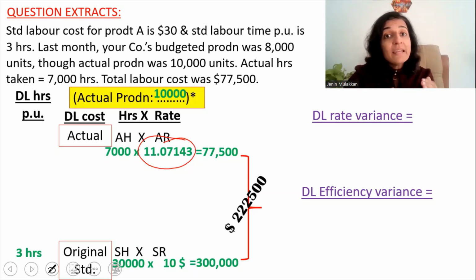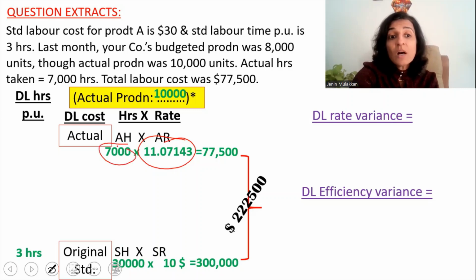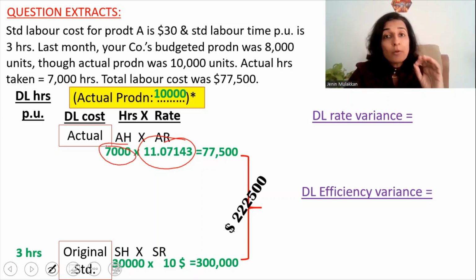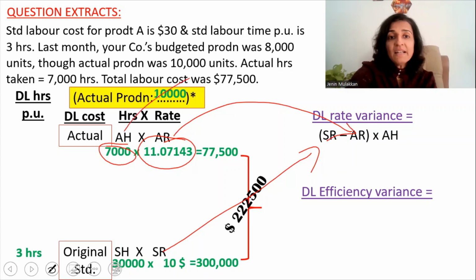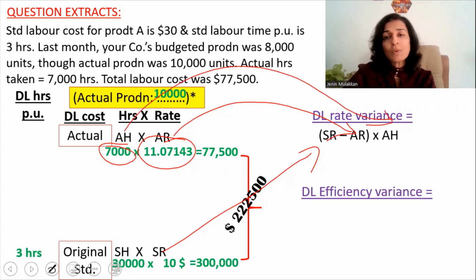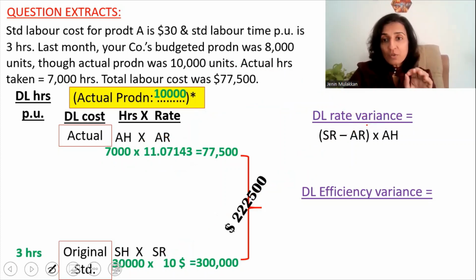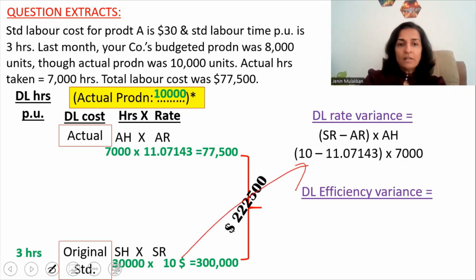And how many hours did the laborers work? 7,000 hours. So as a formula, if you have to write the direct labor rate variance, it is the standard rate minus the actual rate multiplied by the actual hours. So substituting those figures in the formula, we get $10 minus 11.07143 multiplied by 7,000 hours.